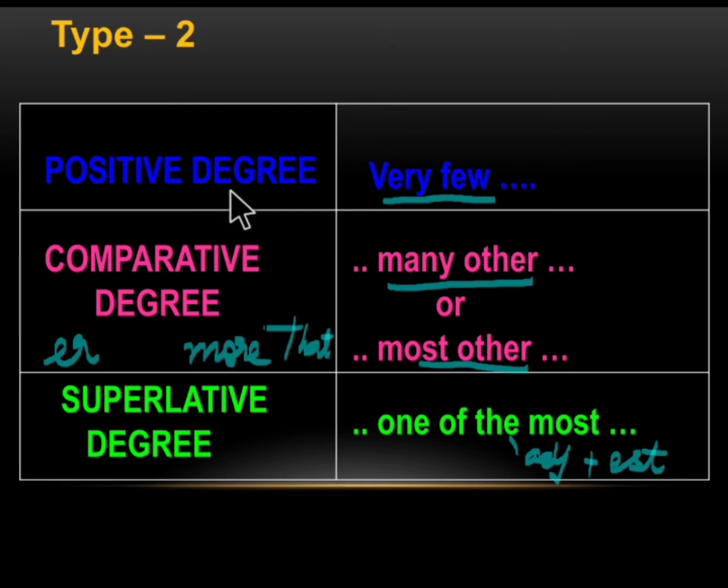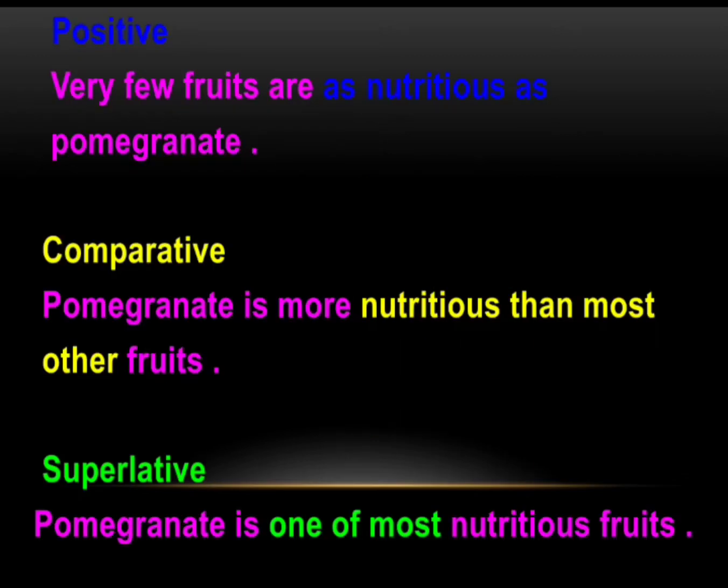So positive degree begins with very few. Comparative degree has many other or most other. And superlative degree has one of the most or one of the adjective plus est form. Let us understand easily with some examples. The positive degree, as I told, begins with very few.